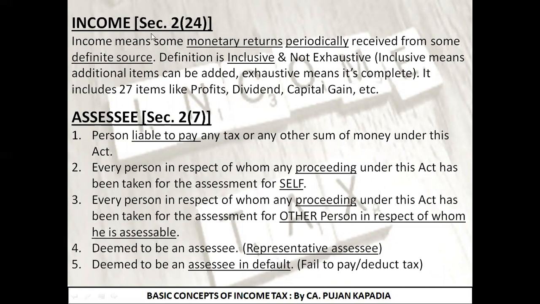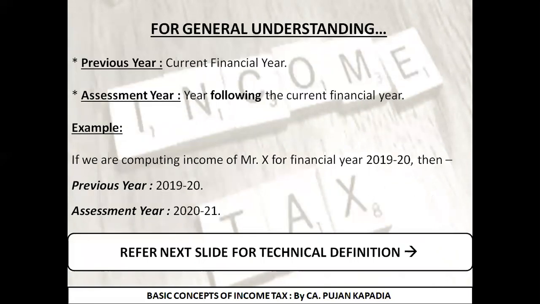Next, we took up the definition of income, under which there were three important words. First, there should be some monetary returns. Second, one should receive it periodically, and third, from a definite source. Then we took the definition of assessee. In crux, I explained any person who is liable to pay any kind of thing, it may be tax, it may be interest, it may be penalty, anything under the Income Tax Act 1961, is known as assessee. Then I explained what is previous year, that is our current financial year, and what is assessment year, that is the year succeeding or following the current financial year.